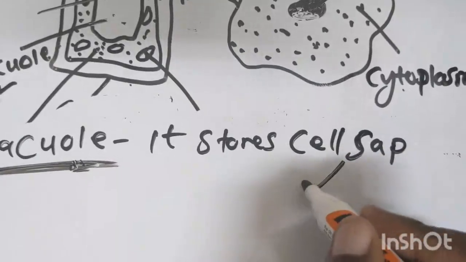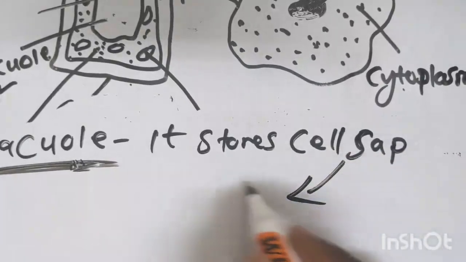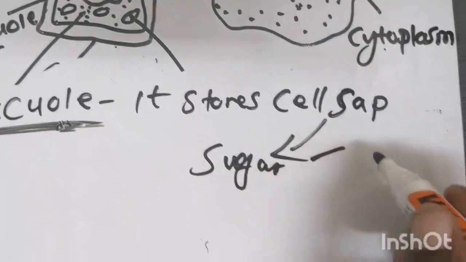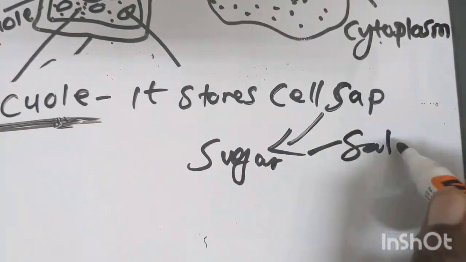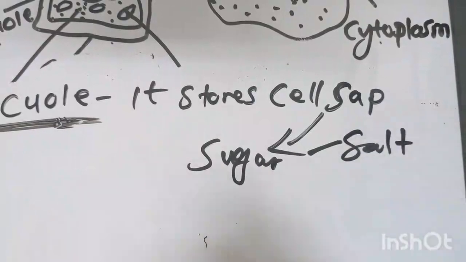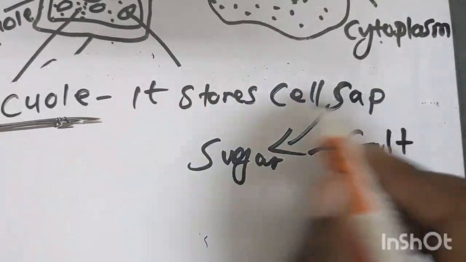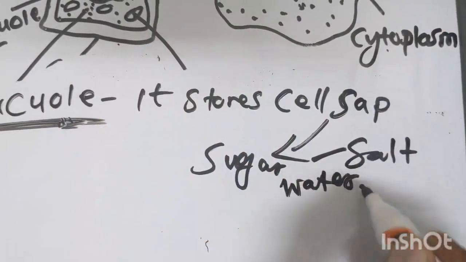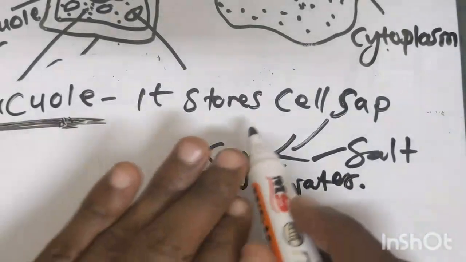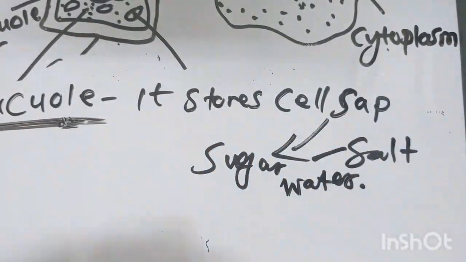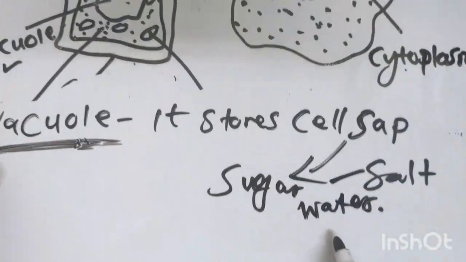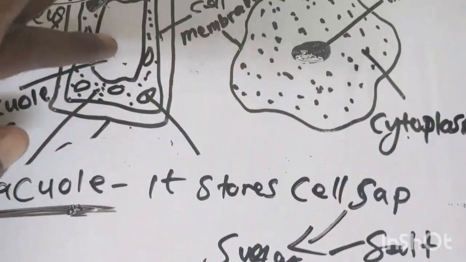So cell sap, I've said that it is just a solution of sugars and salts. Of course, a solution cannot be there without water, so it means there is also the presence of water. So it is actually a solution, and this solution, you find it in the vacuole. This space.